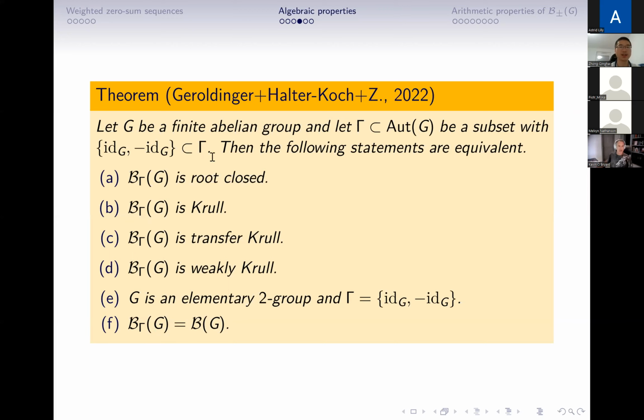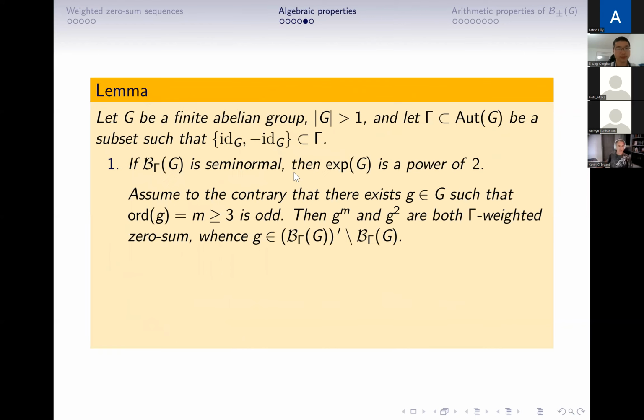So we want to consider a weaker property, which is when B sub gamma G is semi-normal. Here we see some names first. We consider that gamma is the same, and if B sub gamma G is semi-normal, then the exponent of G is a power of 2.